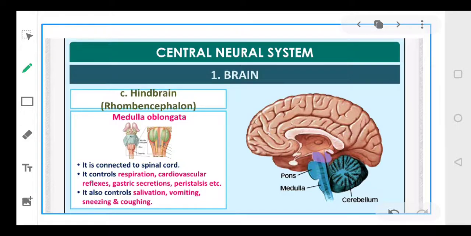The third portion is medulla. Now, medulla is connected to your spinal cord. Okay, this particular medulla is connected to your spinal cord. It controls your respiration, right? It controls your heartbeat, reflexes, gastric secretions, peristalsis. And also controls your salivation. Salivation means जब आप खाना देखते हैं तो आपके मुंह में saliva secrete होता है, that is called salivation. आपको vomiting होती है, sneezing, cough and sneezing, all such involuntary activities. Okay, all these activities they are involuntary, and all such activities they are controlled by your medulla.